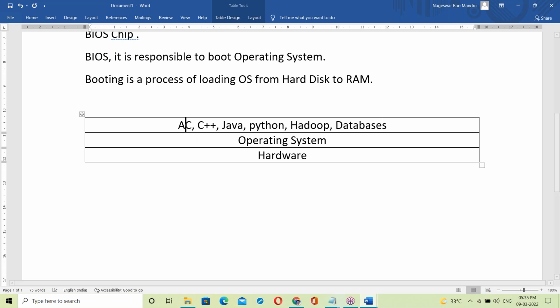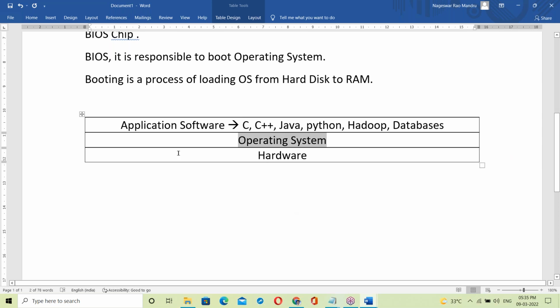These are called application software. Previously we discussed application software. All these application softwares run on top of the OS.